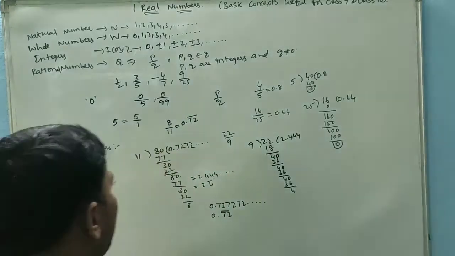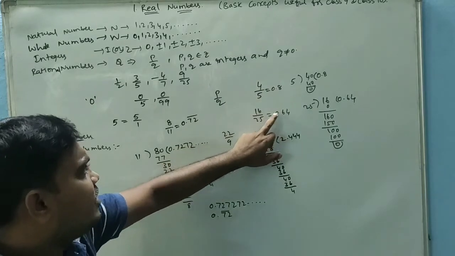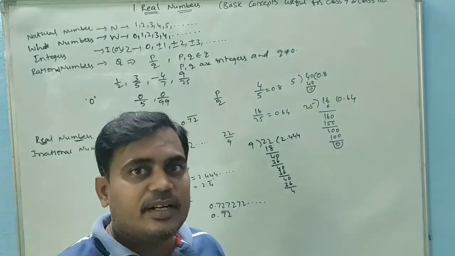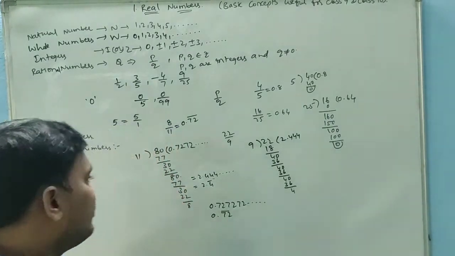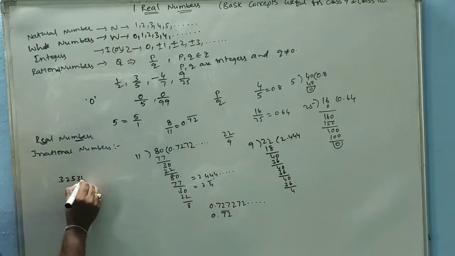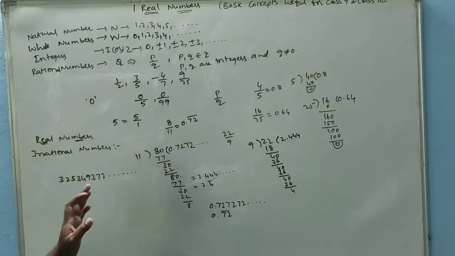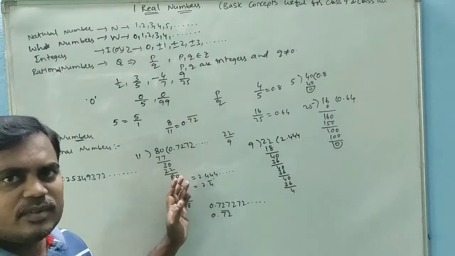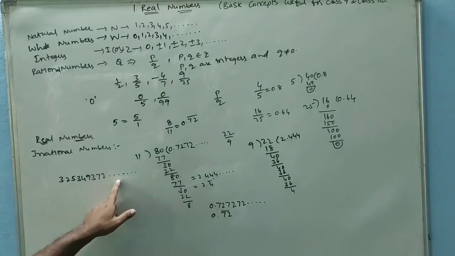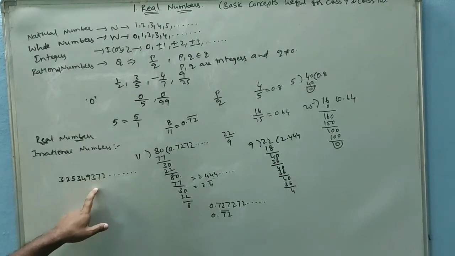Next, these numbers are terminating. These numbers are not terminating but recurring. The numbers which are neither terminating nor recurring are called irrational numbers. For example, 3.25349372 and so on. In this, no part is recurring continuously. So this is neither terminating nor recurring.